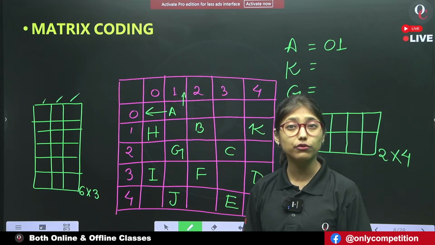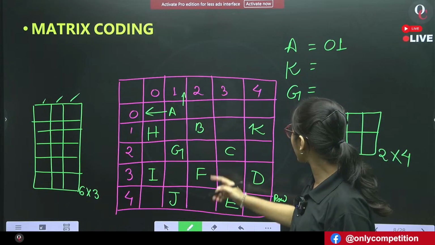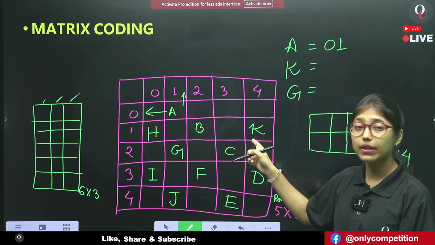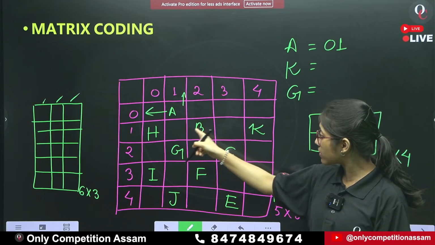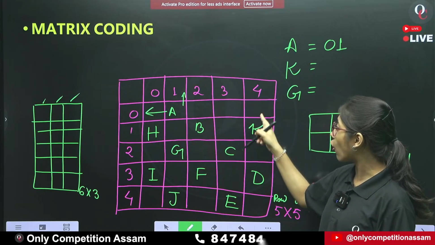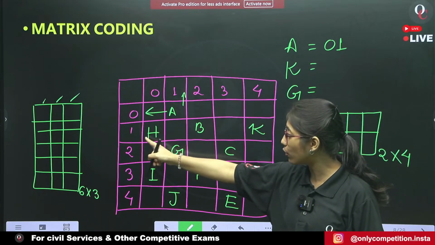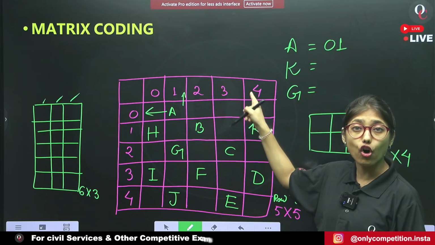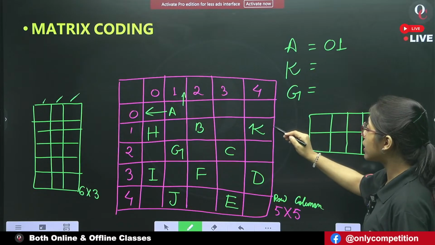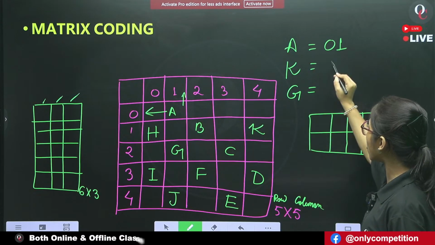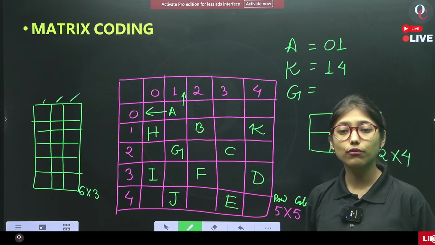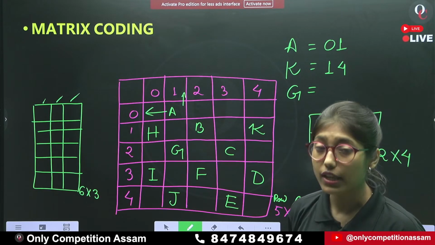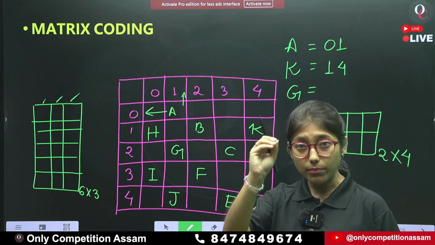That you have to know. Now, come to K. What is the matrix code of K? This is the row, this is the column. Therefore, the matrix code of K is 1, 4.